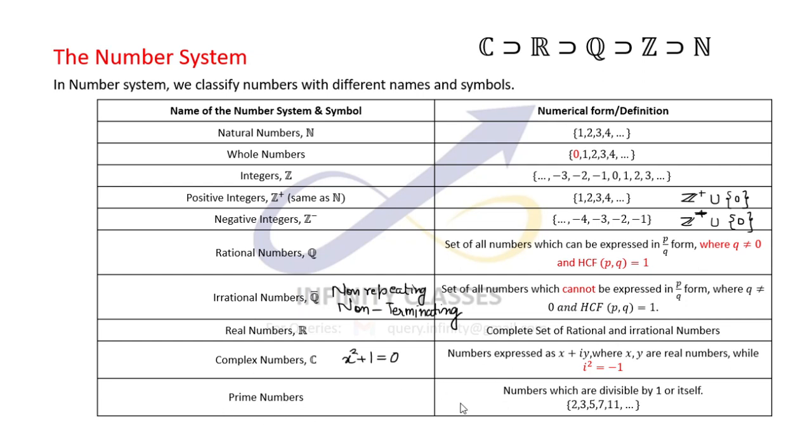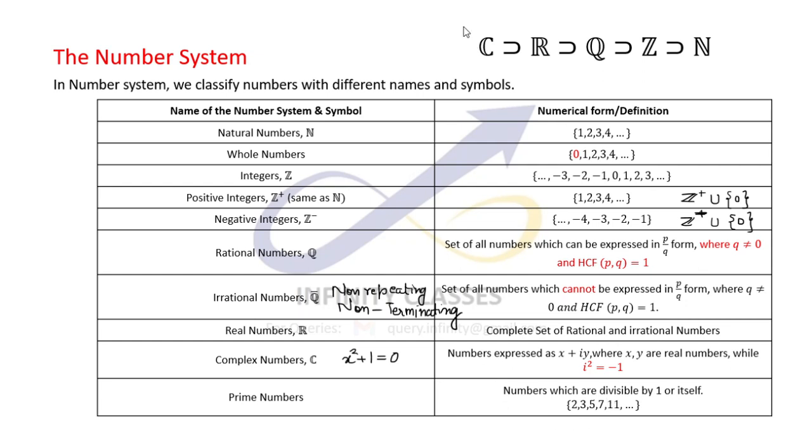Prime numbers are numbers which are divisible by 1 or by themselves, right? So 2, 3, 5, 7, 11, 13, and so on are all prime numbers. Very important that 1 is not considered a prime number. 1 is not considered a prime number, so please be very careful while taking up prime numbers.